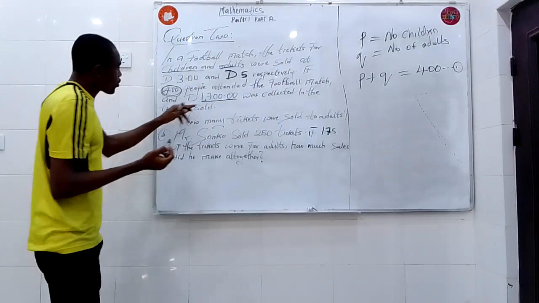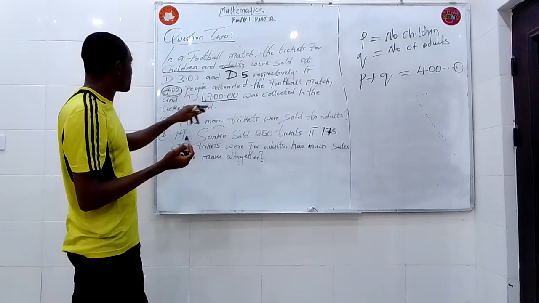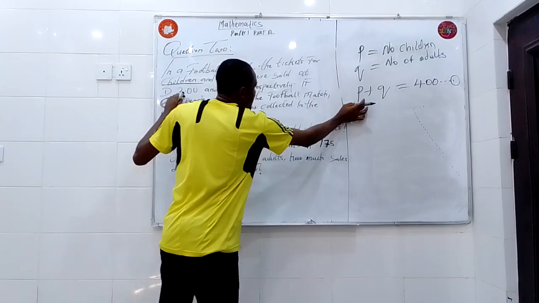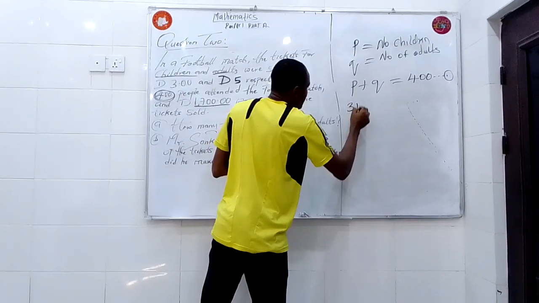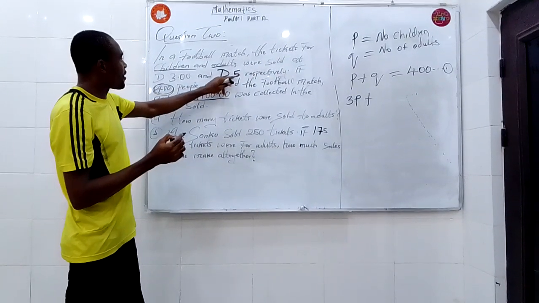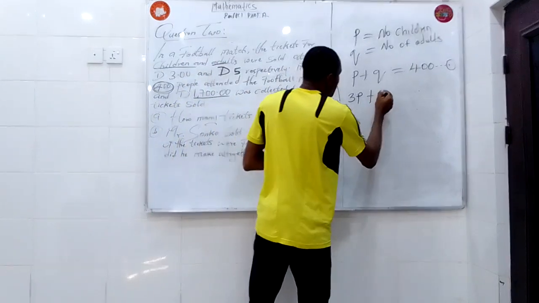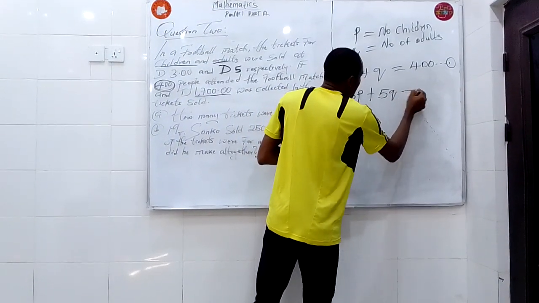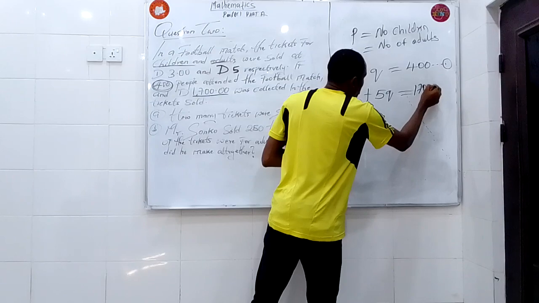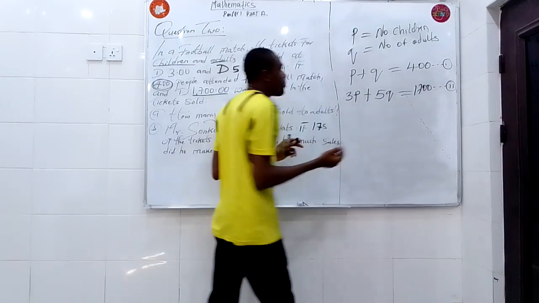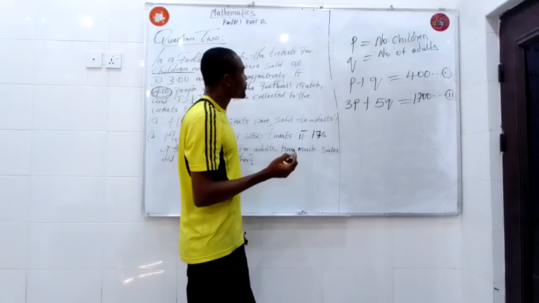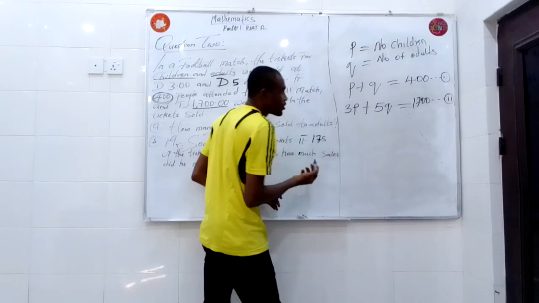Again, the next statement is that the total amount realized from the sales of the tickets is 1,700, which means if P kids attended, they are going to pay 3P dollars, plus if Q adults attended, they are going to pay 5Q dollars. That means when you sum the money realized from the sales, both for adults and children, you are going to have 1,700. So you have formed an equation that will enable us find the number of children and the number of adults that were present.